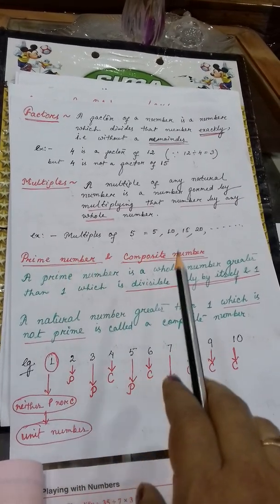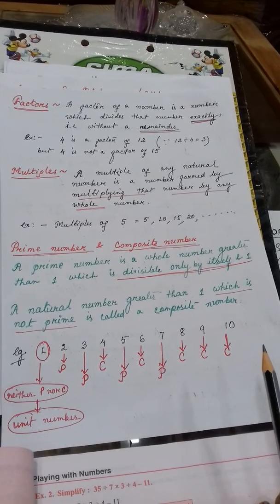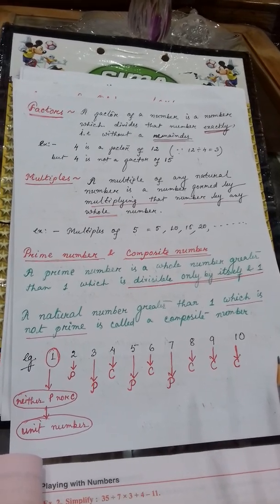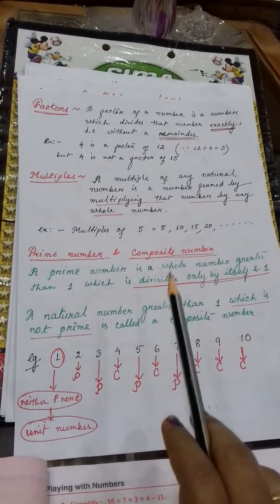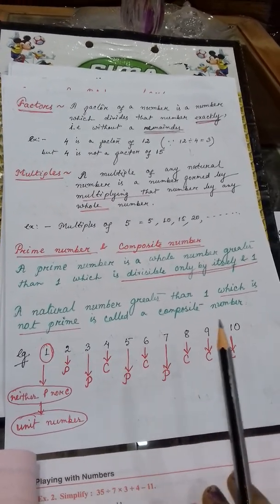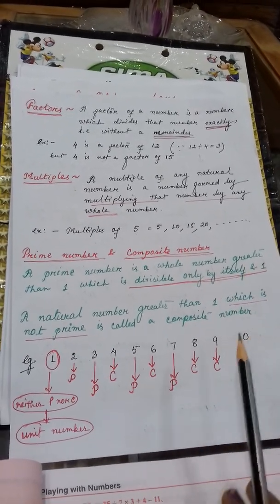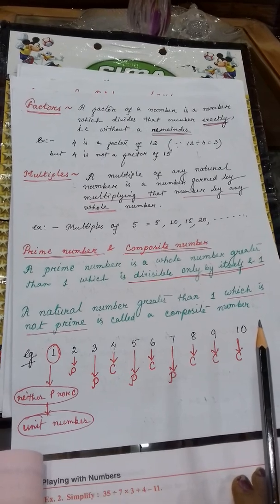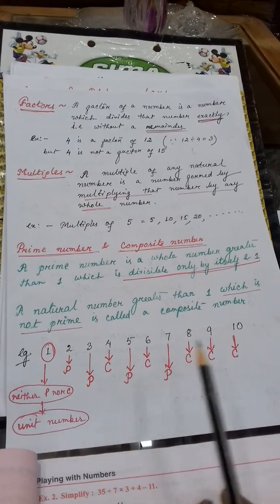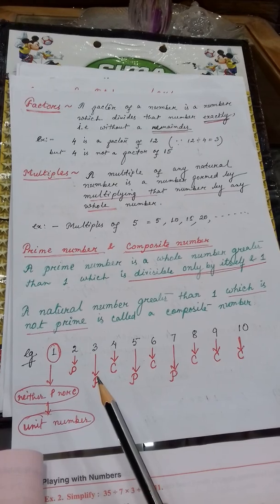Prime numbers and composite numbers. Which numbers are known as prime numbers? Those numbers which can be divisible only by itself and 1. That means those numbers which can be divided only by 1 and itself. Itself means that particular number itself. Suppose 2. Here I have given some examples, you see. 2 is a prime number. 3 is also a prime number.